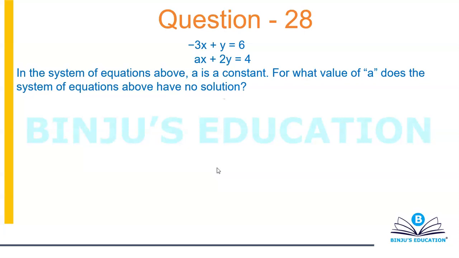Okay, so minus 3x plus y is 6. ax plus 2y is equal to 4. In the system of equations above, a is a constant. For what value of a does the system of equations have no solution? So no solution again means the lines are parallel,